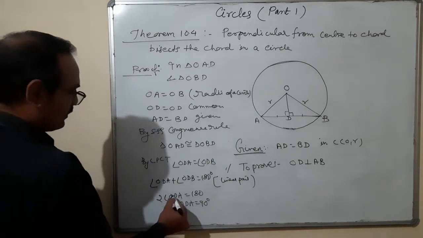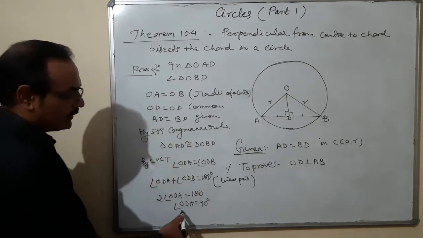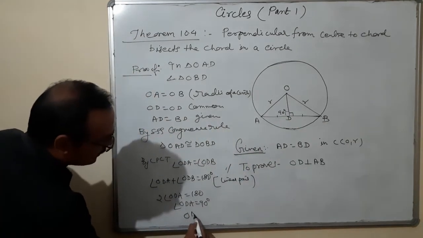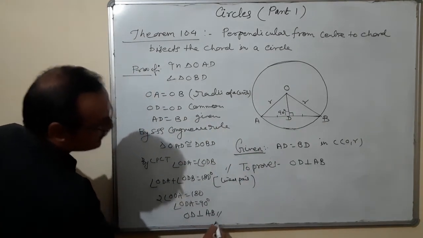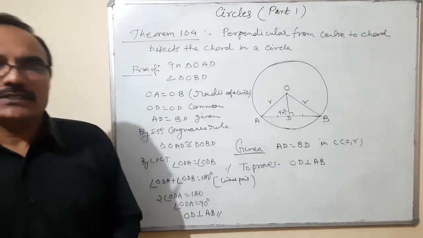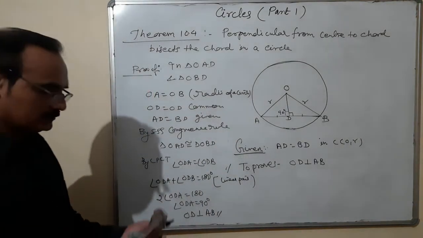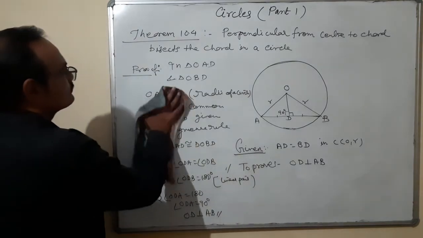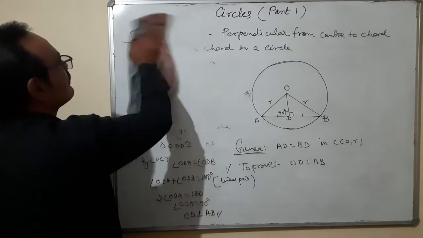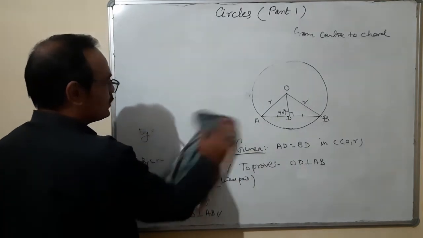ODA plus ODB is equal to 180. ODA is equal to 90 degree because they are equal, two times I can write here. So now it is coming ODA 90, and it is 90 degree. That means OD is perpendicular on AB. That is the proof of the converse of theorem 10.3. So 10.4 is a converse of 10.3. So now there is discussion of 4 theorems, 10.1, 2, 3, 4.